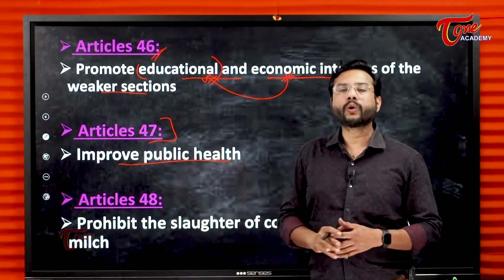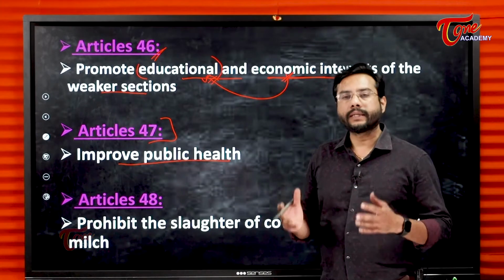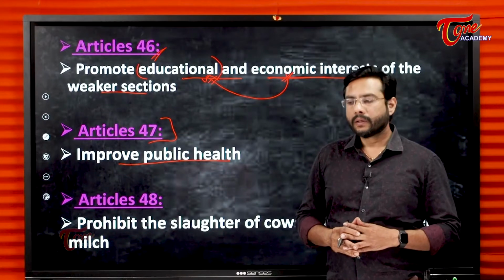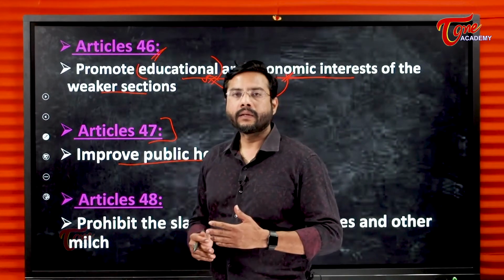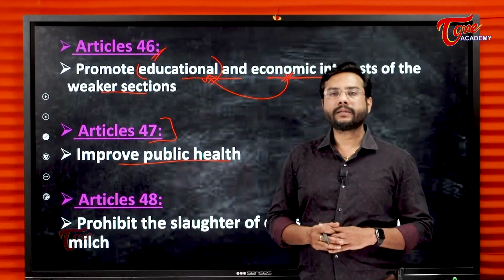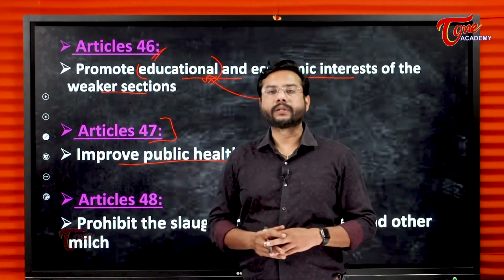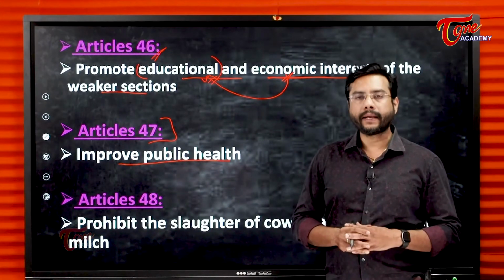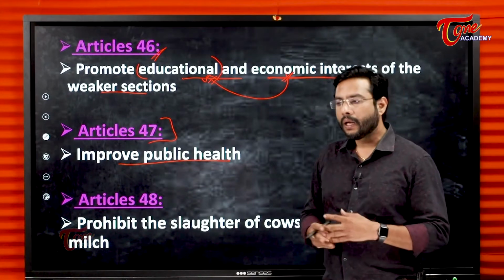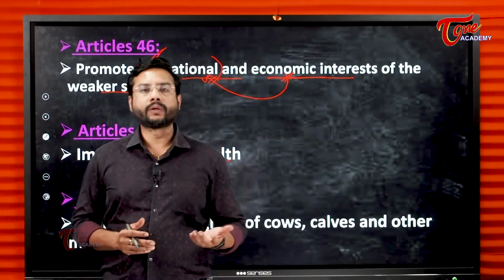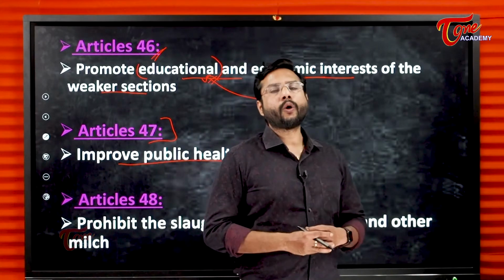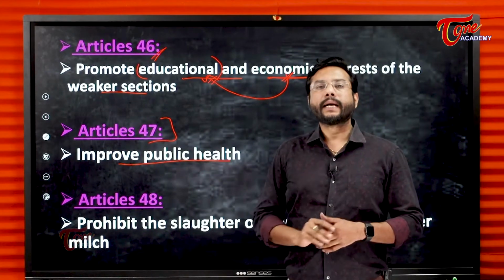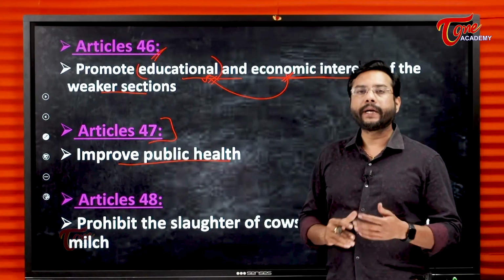This article also guides state government or central government to provide health facilities to the people, taking public health very close to the people. That is, construction of government hospitals or primary health centers in rural and local areas, that is urban areas. Bringing medical facilities close to the people, affordable to the people. All these steps are taken because directive principles of state policy guide the state in formulating policies.